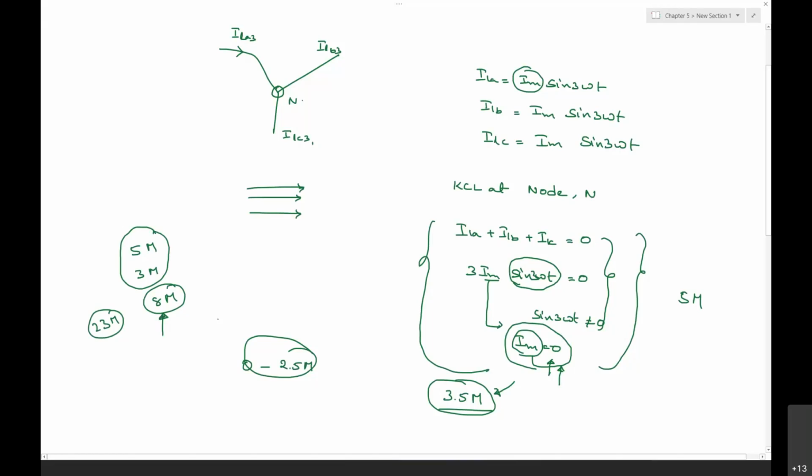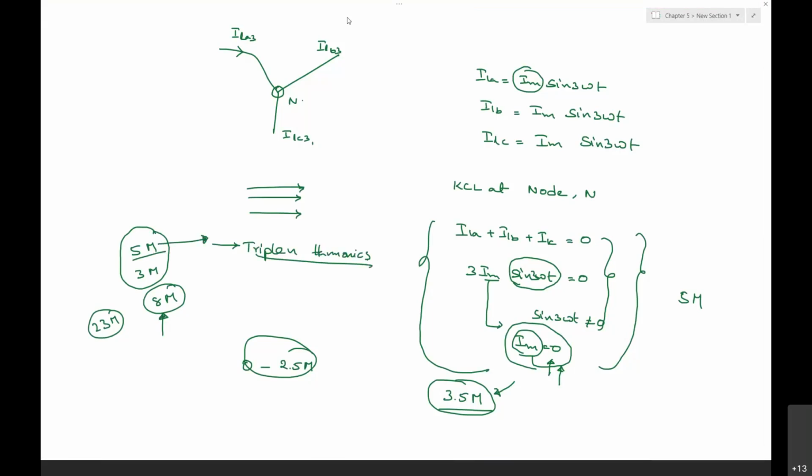But for this 5 mark question, while discussing the triplen harmonics, I have given some sort of a hint also. For this 5 mark question also, I have given a small hint. You can really go through that lecture also.